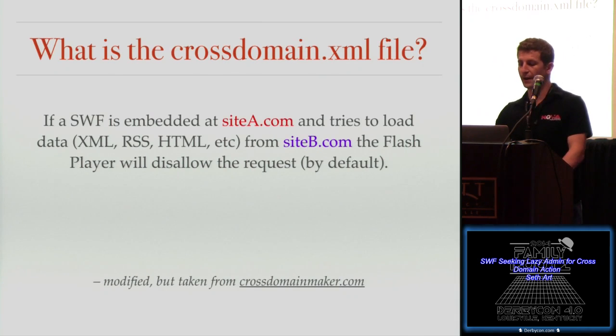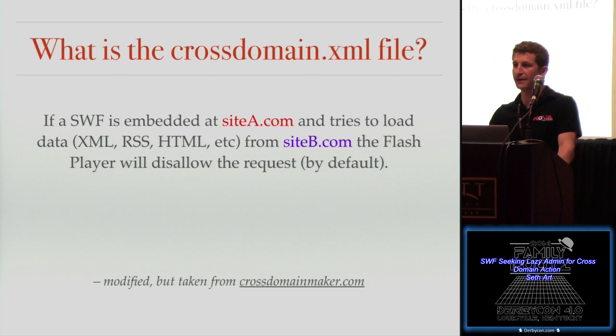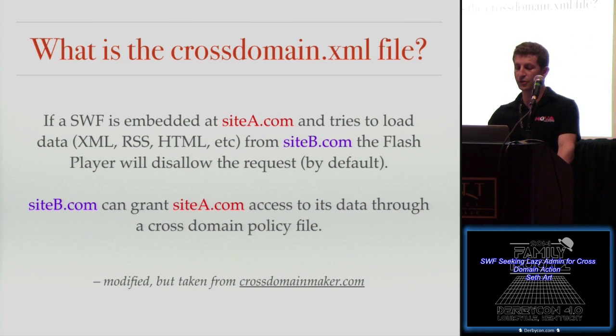So what is the cross-domain XML file? Well, let me explain it this way. If a SWF is embedded at site A and it tries to load data from site B, the Flash player will disallow this request by default. And that should sound like same origin policy because Flash implements its own same origin policy. However, with Flash, site B can grant site A access to its data through a cross-domain policy file, and that policy file is the cross-domain.xml.